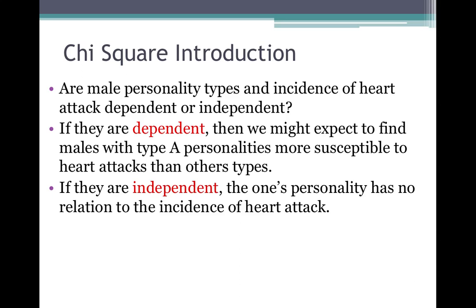So in each of these examples, we have categories, two categories specifically. Male personality types would be the first category. Incidence of heart attack would be the second category. And we want to know if we have dependence or independence. So we want to know if the two categories are related or unrelated.